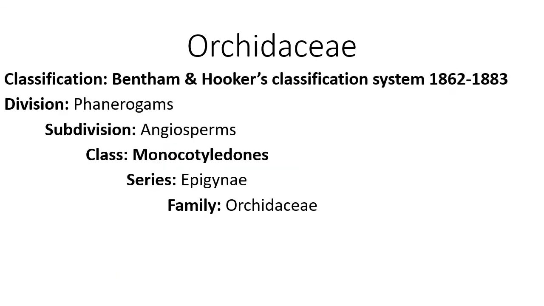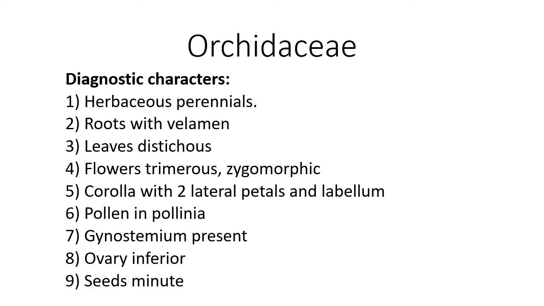Now we'll study systematic position according to Bentham and Hooker's system of classification. Division is phanerogams, subdivision is angiosperms, class is monocotyledons, series is epigynae because ovary is inferior, family is Orchidaceae, and distinguishing characteristics of this we can see in next slide.